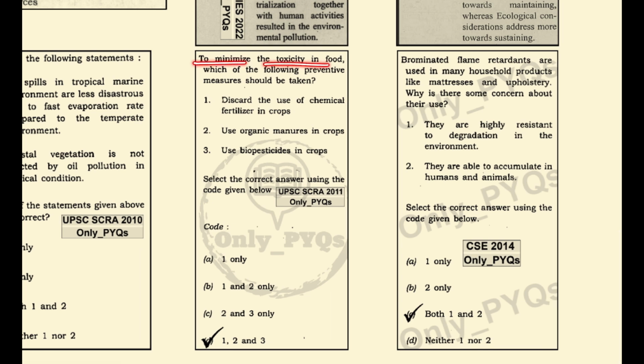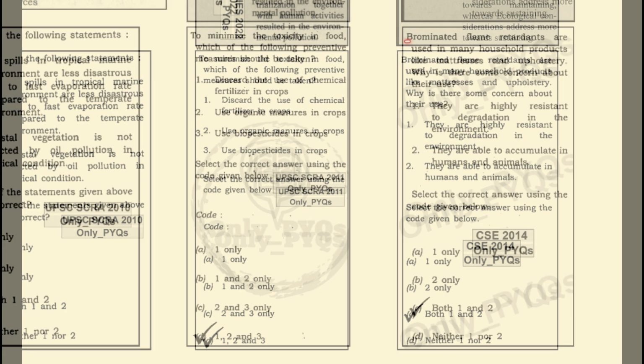To minimize food toxicity, which of the following preventive measures should be taken? Discard the use of chemical fertilizers in crops. Correct. Use organic manures in crops. This is also correct. Use biopesticides in crops. This is also correct. So 1, 2 and 3 are the correct statements.